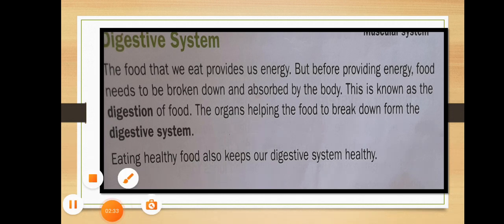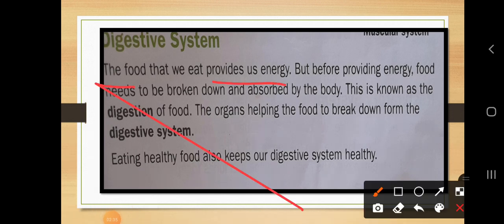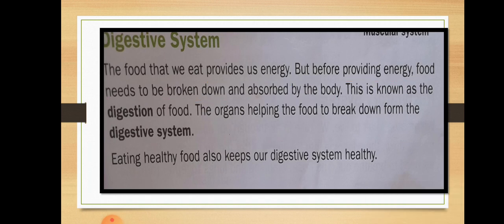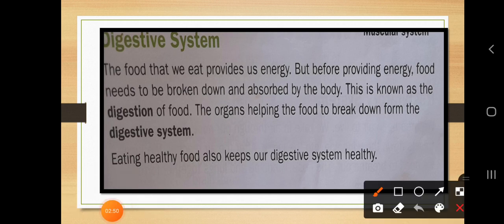The food that we eat provides us energy. But before providing the energy, food needs to be broken down and absorbed by the body. What do we mean by this sentence? When we take food through our mouth, we chew it. The food is broken down into small parts, and these small parts are absorbed by our body. This is known as the digestion of food.